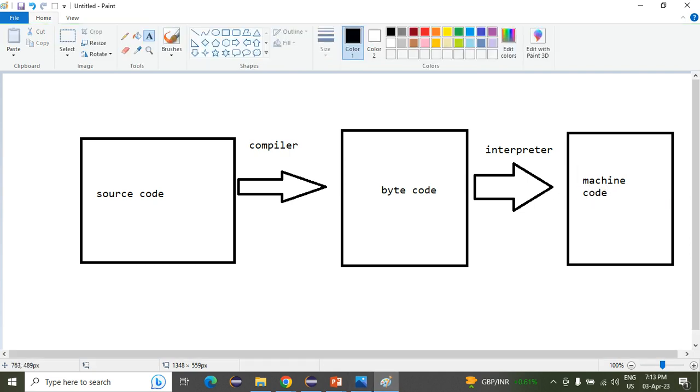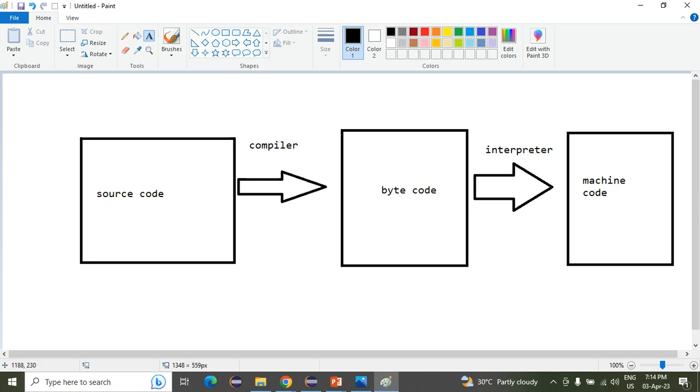This is how our Java will work. Simply, firstly we will write the program. That program is known as the source code, which will be compiled. Who will compile our code? The compiler compiles our code, and that source code is compiled into the bytecode. After that, this bytecode is converted into the machine code. Who will convert that? That is the interpreter. The interpreter will convert bytecode into the machine code. That is how our Java program will work.